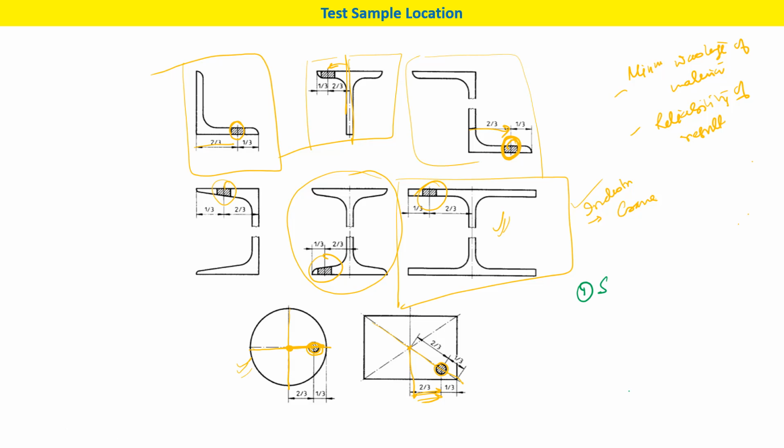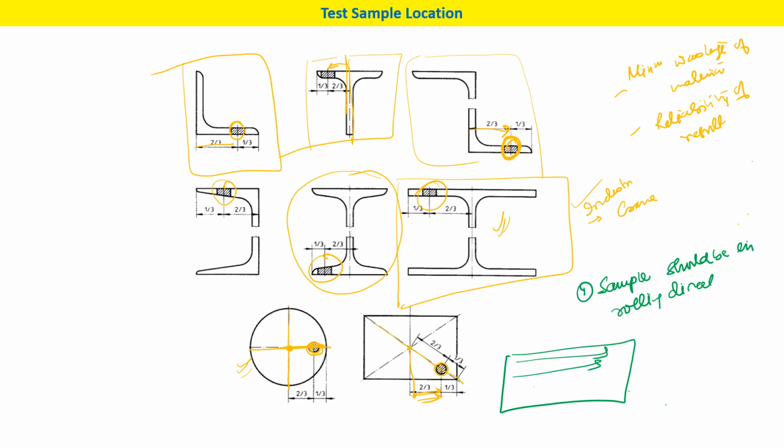Okay, now what are the points which need to be taken care of during this testing? First, the sample should be in the rolling direction. Okay, now suppose this is your sample, this is the rolling direction, so the longitudinal part of the sample should be in this direction. If you take out the sample for a tensile test, it looks like this.